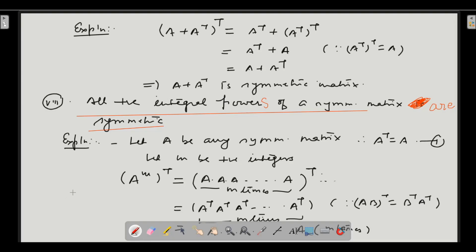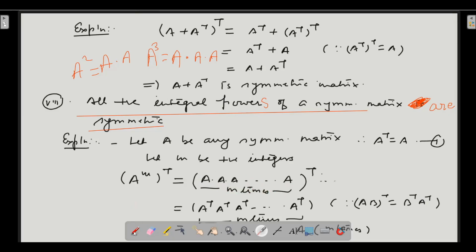That is the meaning of A to the power m, and m is a positive integer. So A square is equal to A multiplied by A. A cube is equal to A multiplied by A multiplied by A. Similarly, A to the power m will imply A multiplied m times.